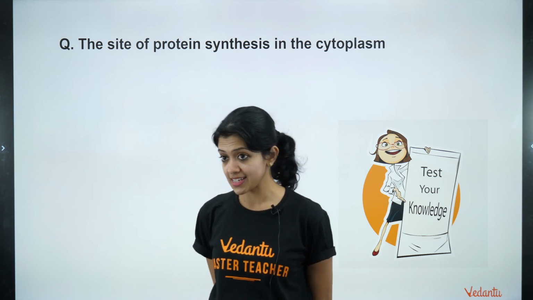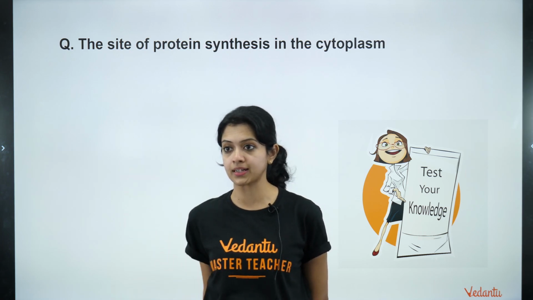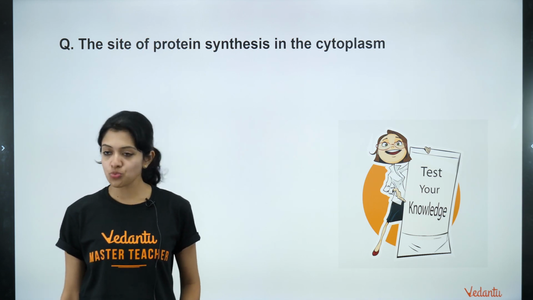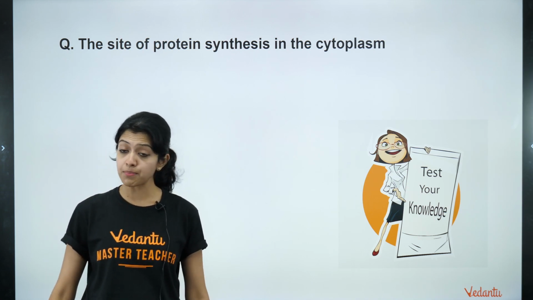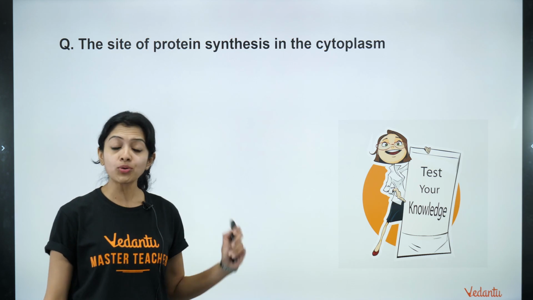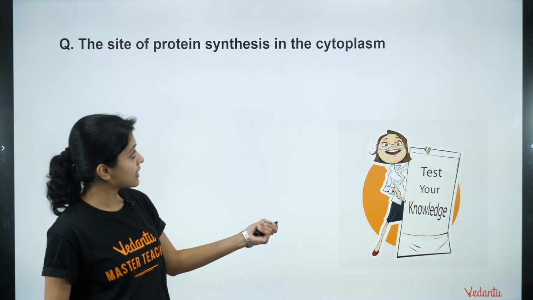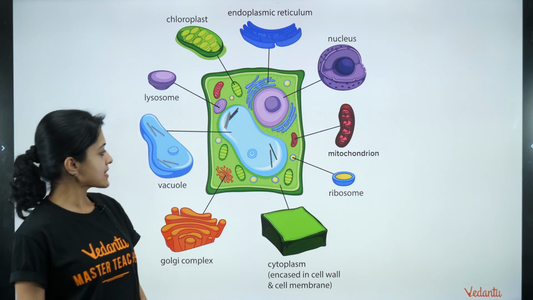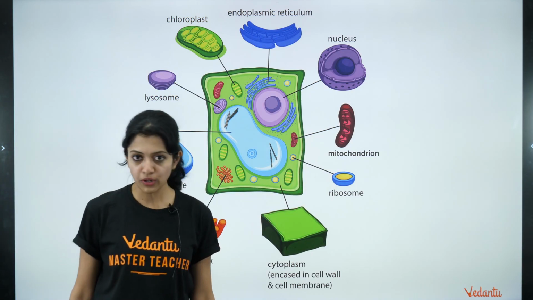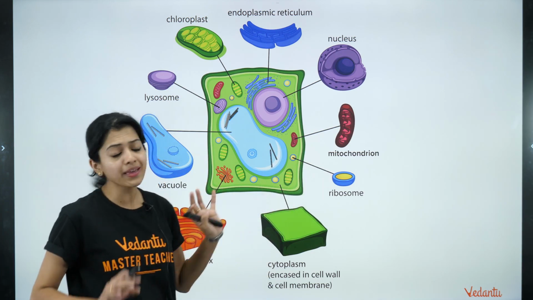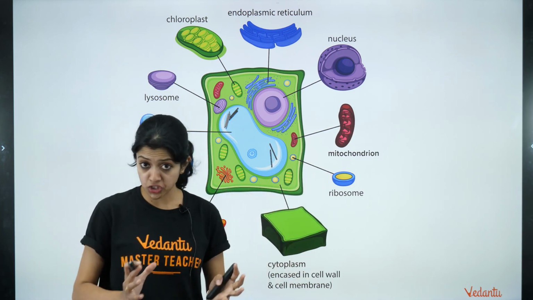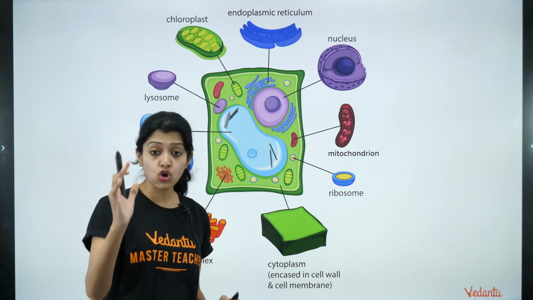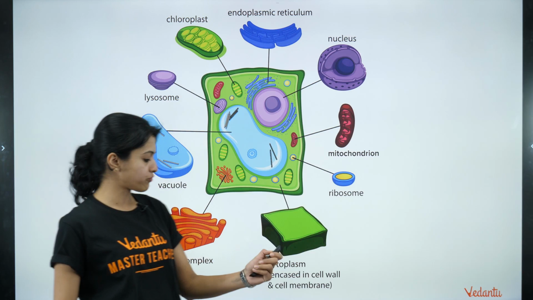Golgi apparatus, the site of protein synthesis. Amazing, Deepak. Yes, ribosome. Not the Golgi apparatus, ribosome is in fact where protein synthesis occurs in the cytoplasm of a cell. Right? So this is what the ribosome looks like. This is how we represent it in an illustration of a cell. Remember, the ribosome is the site of protein synthesis in the cytoplasm of a cell.